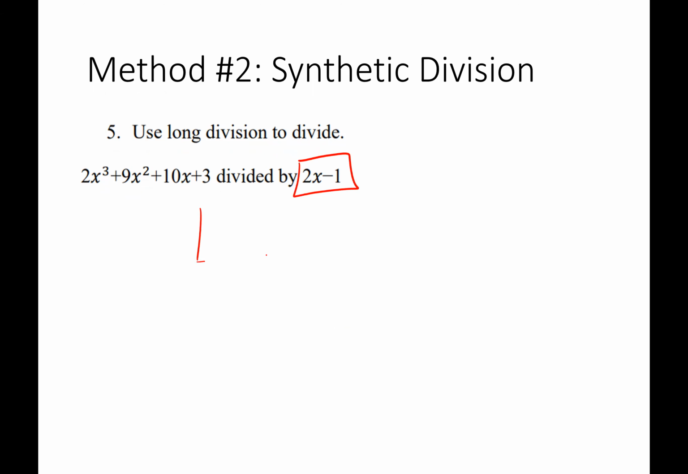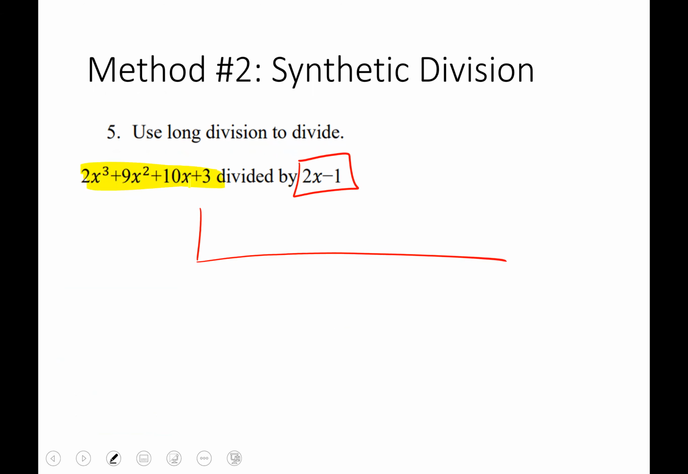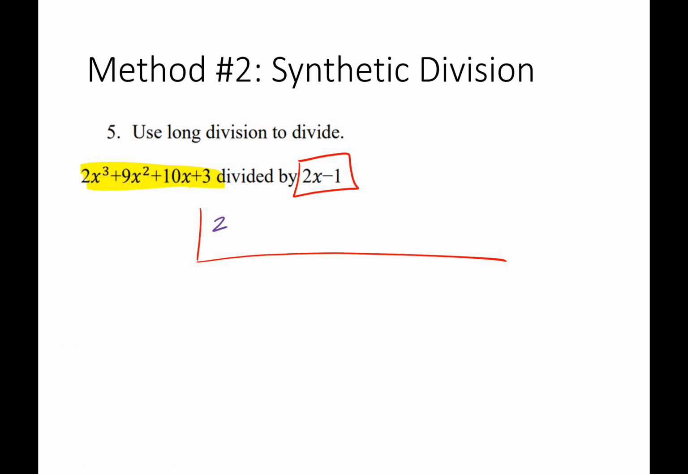what you do is you go ahead and draw kind of like the division sign backwards. And then what you're going to do is you're going to take the numbers here, just the beginning number, the coefficients, and you're going to write those numbers here. So it's going to be 2, 9, 10, 3. But then what you have to do with the divisor is that you have to set it equal to 0 and then solve it. So your x here is 1/2.